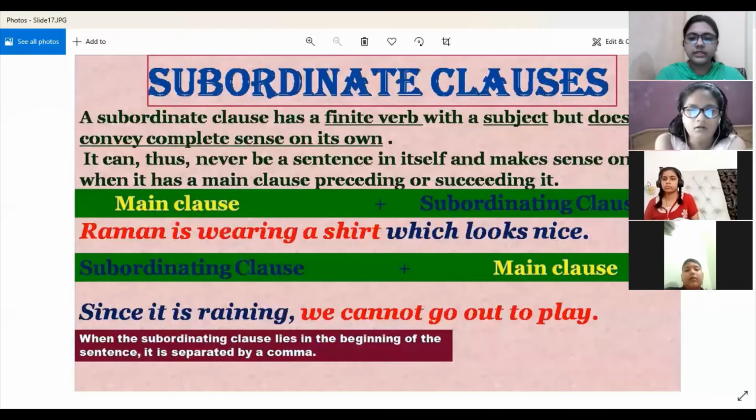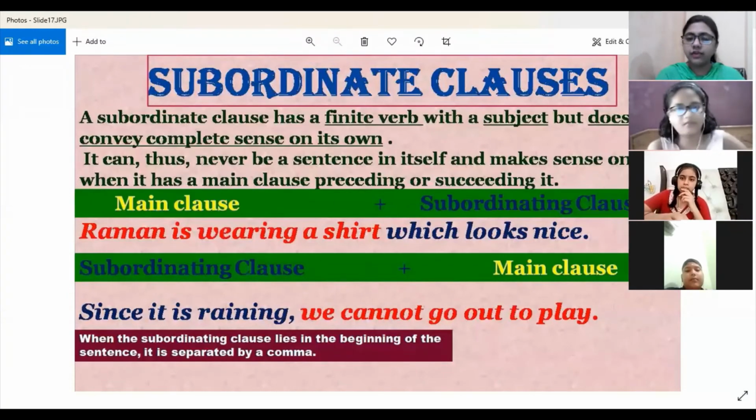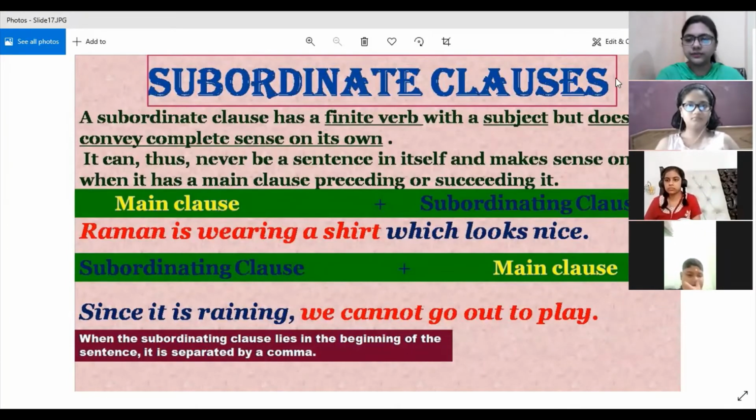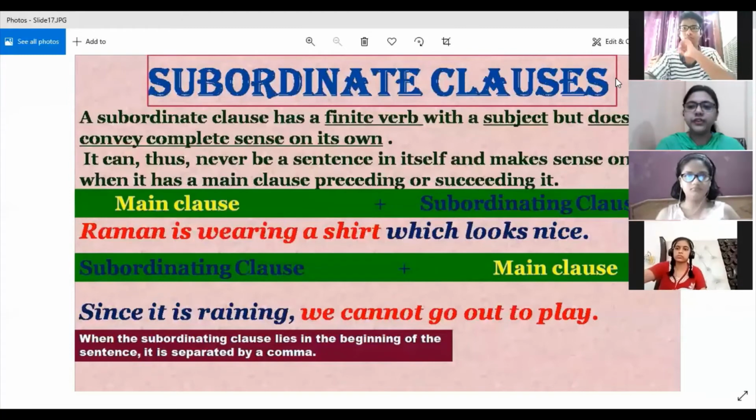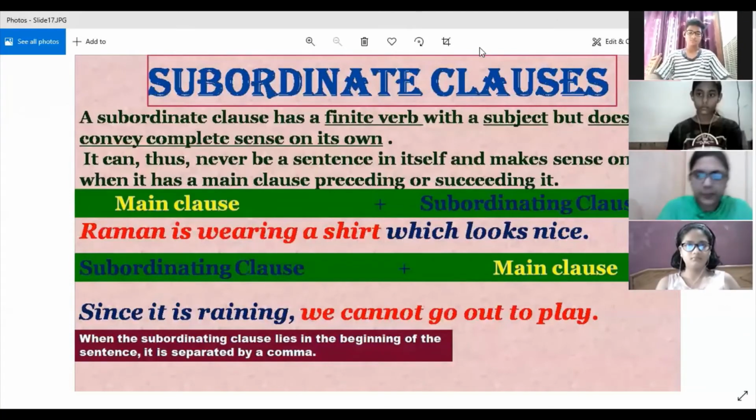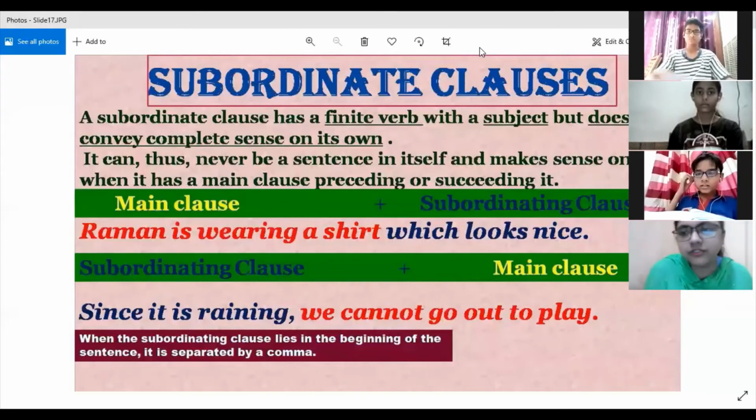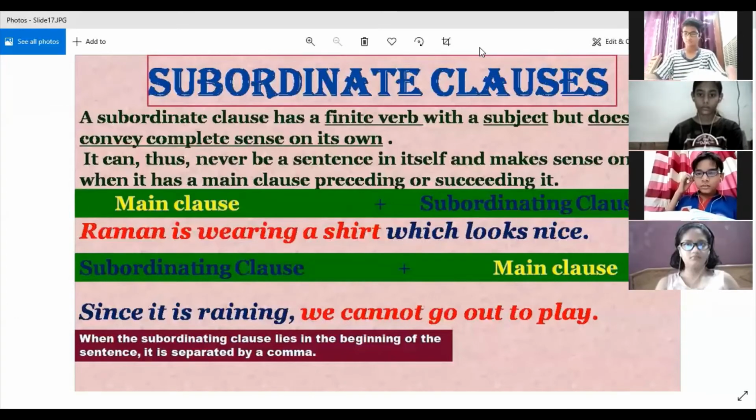Now we come over to the second part of the clause, that is subordinate clause. As the name suggests, subordinate clause will have what? Subordinating conjunction. Fine. How many of you remember subordinating conjunctions? How many of you can tell me what are coordinating conjunctions? First of all, tell me that. And if you know coordinating conjunctions, then only will you be able to tell me about subordinating conjunctions.